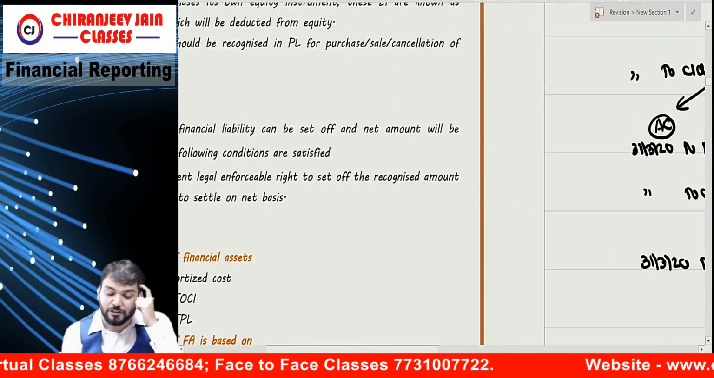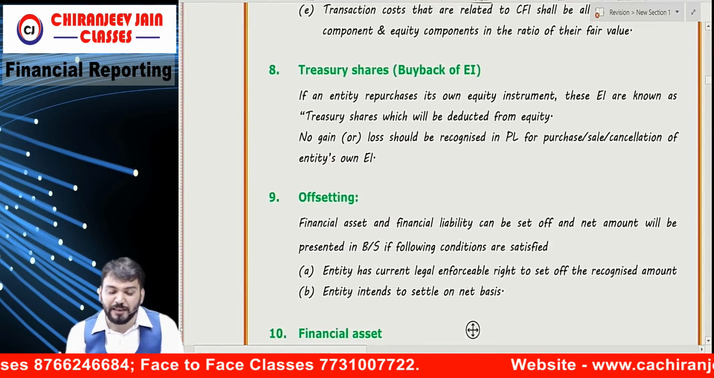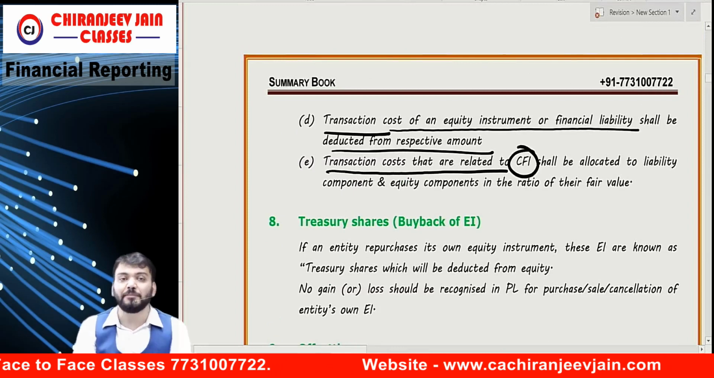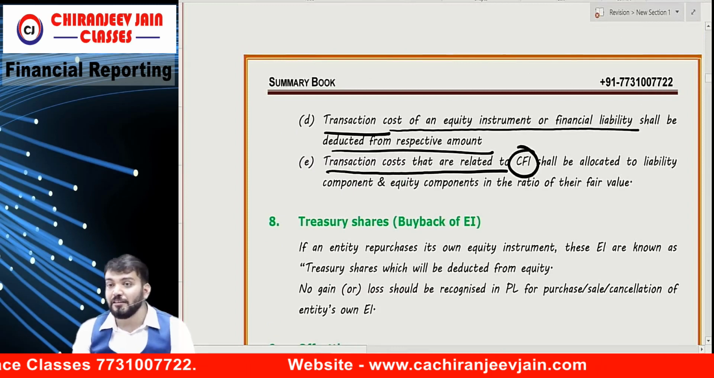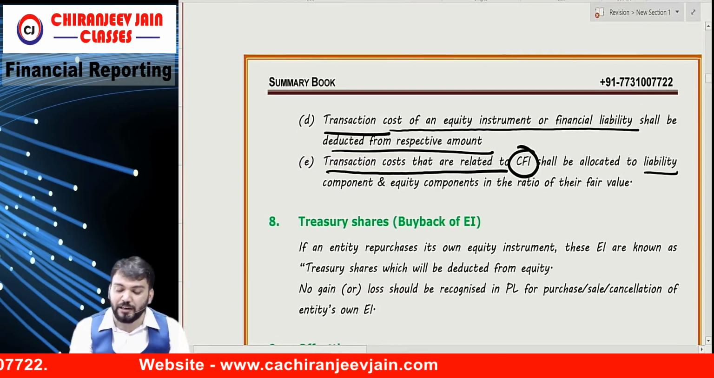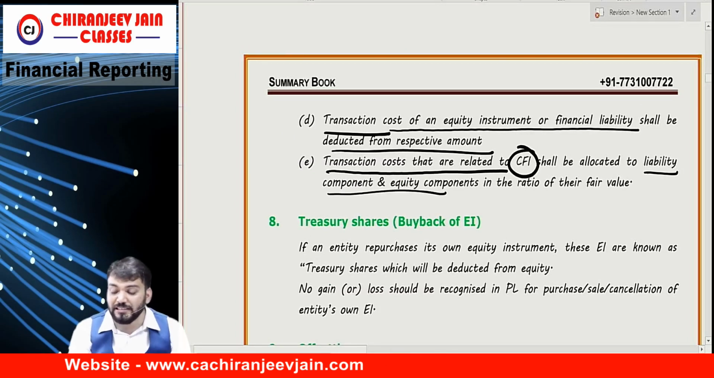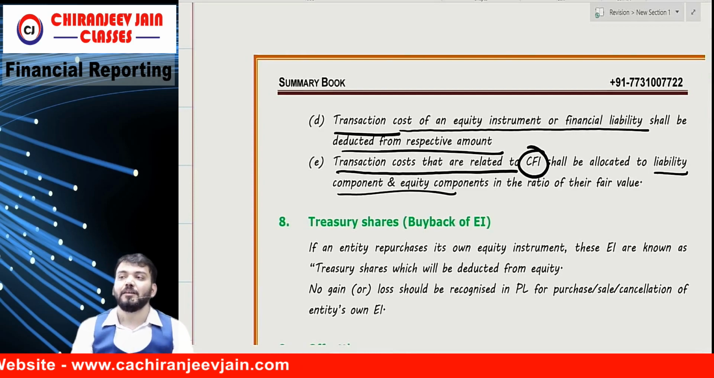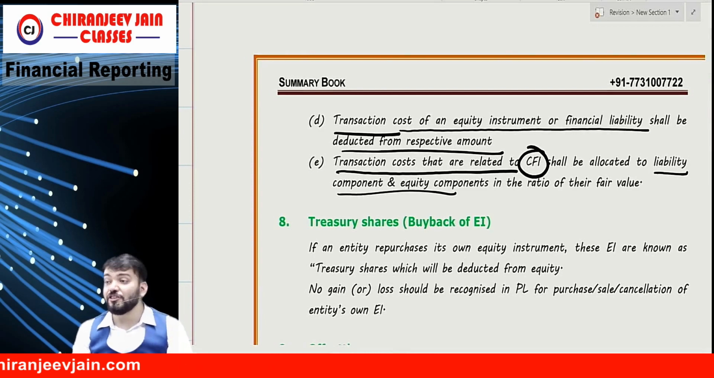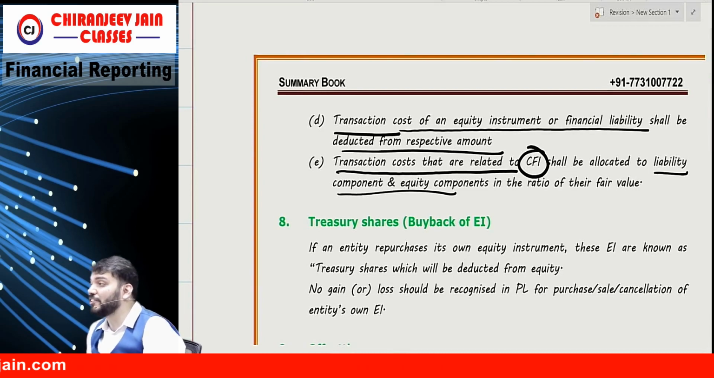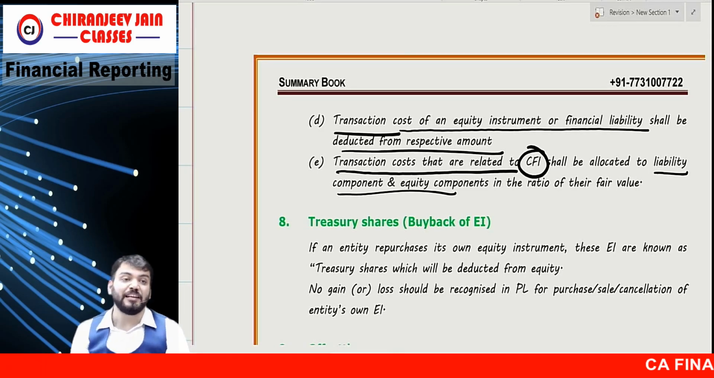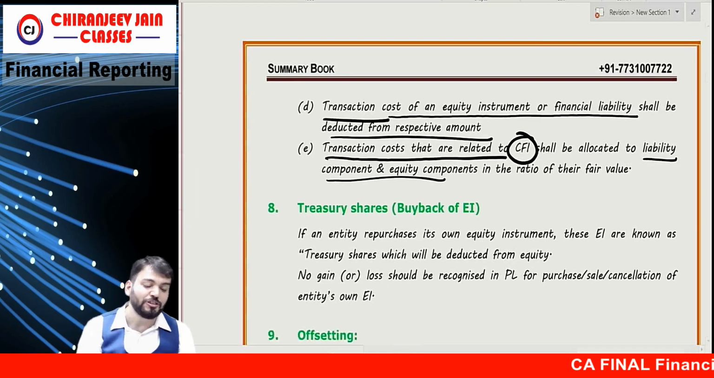So transaction cost will be reduced from the respective amount, but for transaction costs related to a compound financial instrument, what do we do? They say it will be allocated to the liability component and equity component in the ratio of their fair value. So transaction costs related to a compound financial instrument will be allocated to the liability and equity components in the ratio of their fair value.